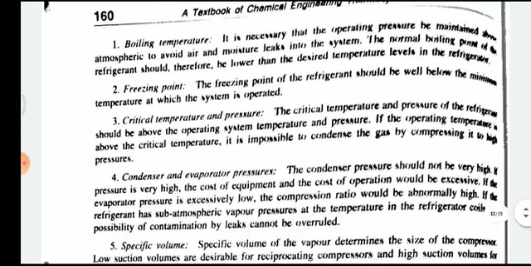The second is freezing point. Freezing point of refrigerant should be well below the minimum temperature at which the system is operated. Right, it should be lower than the temperature at which the system operates. It should be very low compared to that.